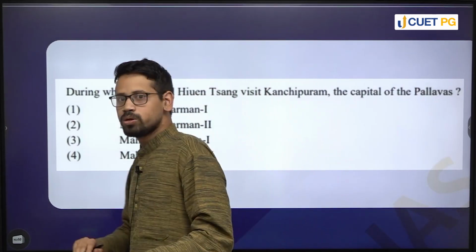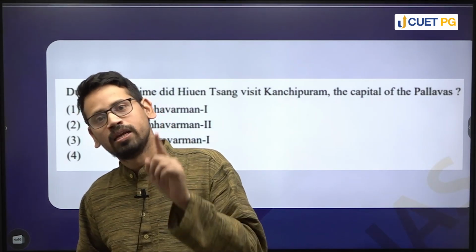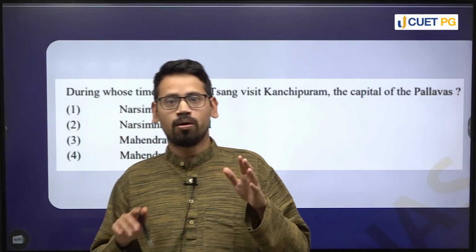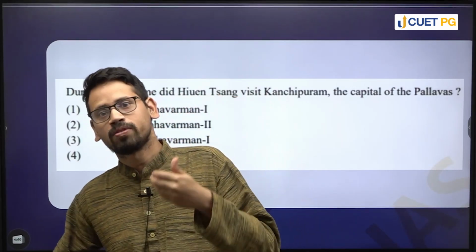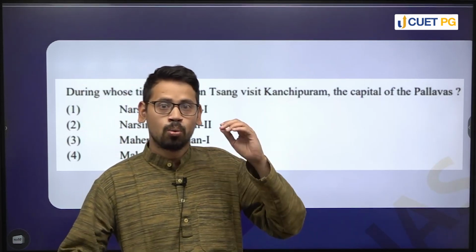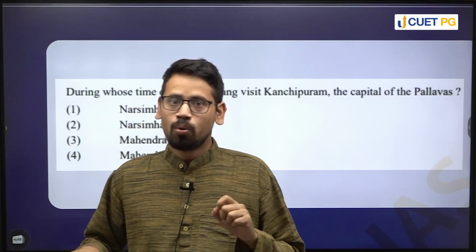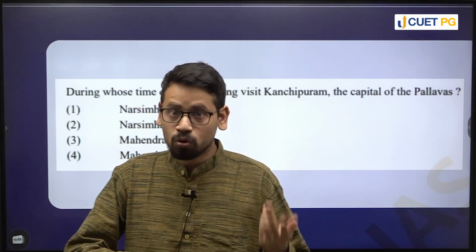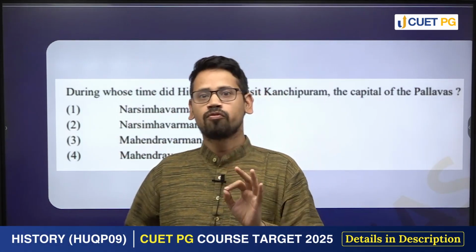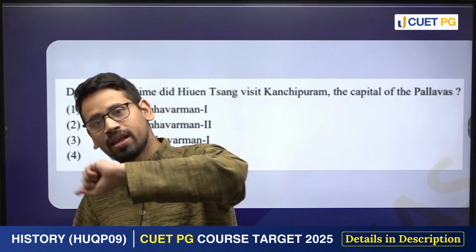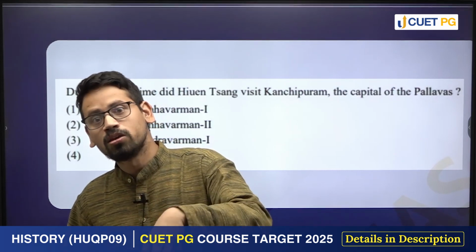Now, this is a very important question in the sense because it deals with foreign travel accounts. As I told you, you need to keep it very important. You need to care a lot about sources. If you are done with sources, a lot of these things will be easier for you. If you know which text talks about what, if you know which inscription has these accounts, if you know which particular coin is ascribed to whom, right? If you know what archaeological sources are dealing with which period, half of your work will be done, because largely it will encompass a lot of the subject material within the study of sources, right?